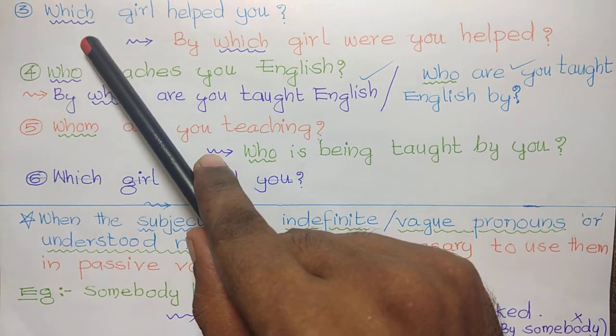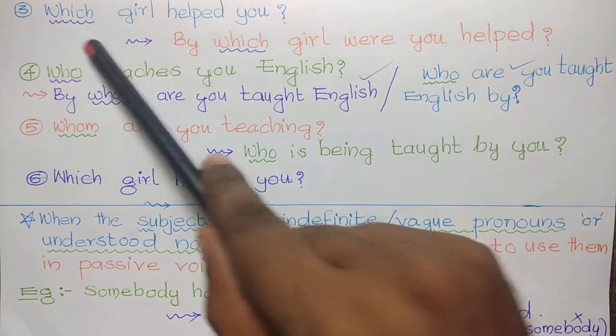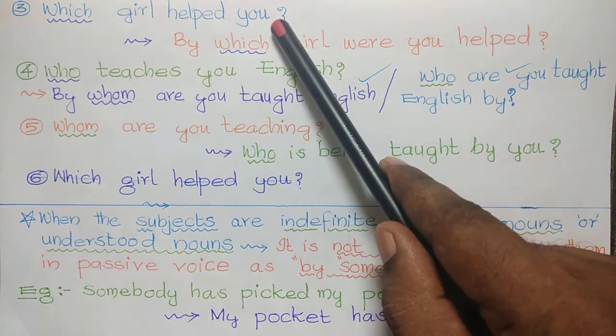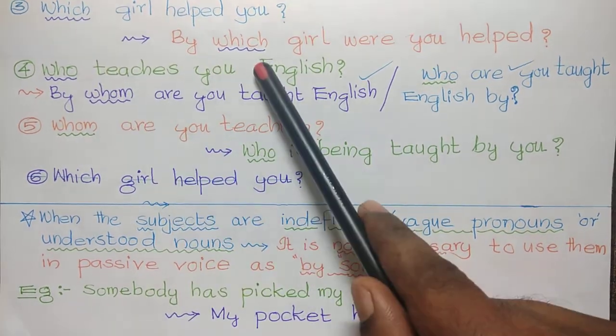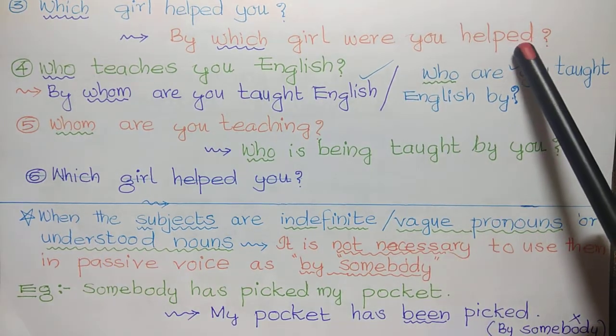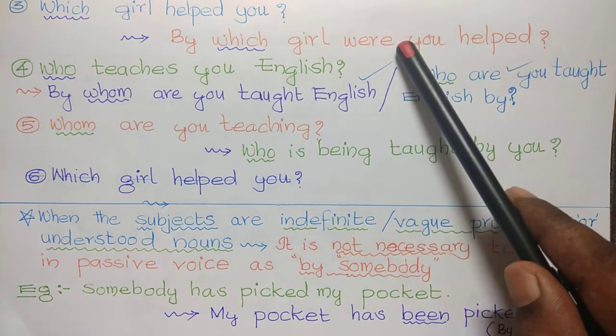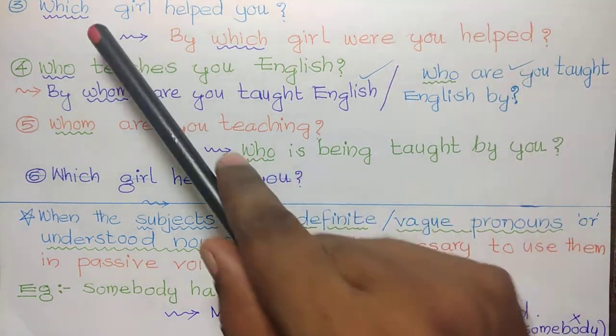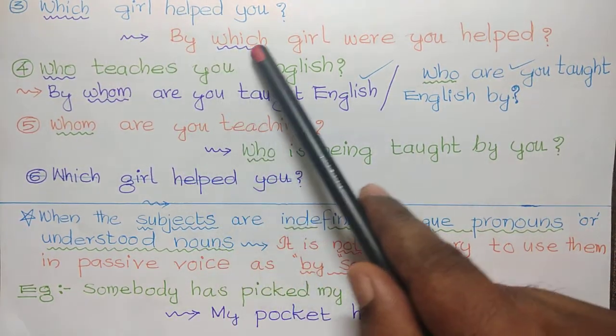Next, example: Which girl helped you? It's a question. Which girl helped you? Here it is "which." By which girl were you helped? It is the passive form. So here also, "which" is used in the same form.